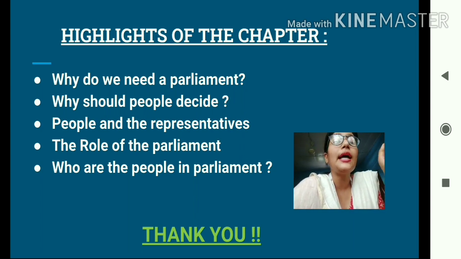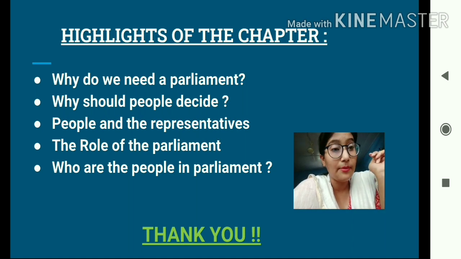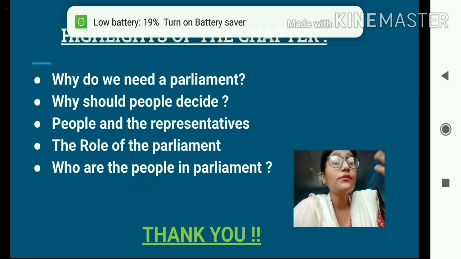And then students, the second last topic that we discussed was the role of the parliament. The parliament plays a very crucial role in the country. It basically performs three functions. The first, to choose the national government. Second, to control, guide and inform the government. And third, lawmaking. So we discussed how the parliament helps in the selection of the national government